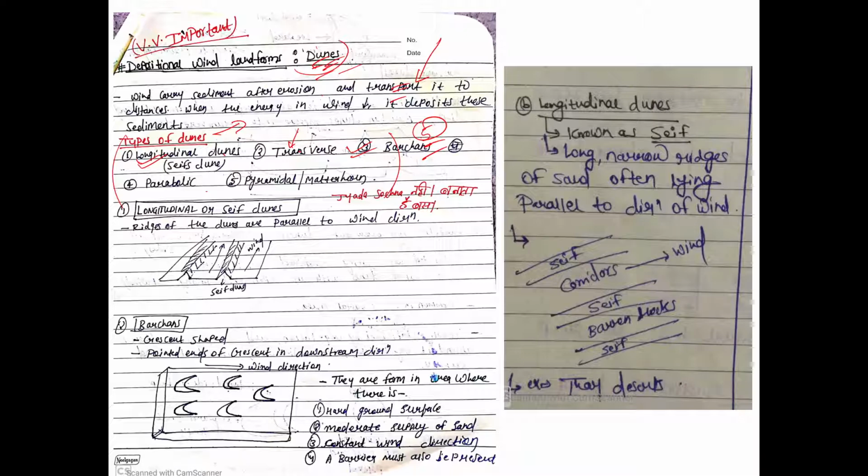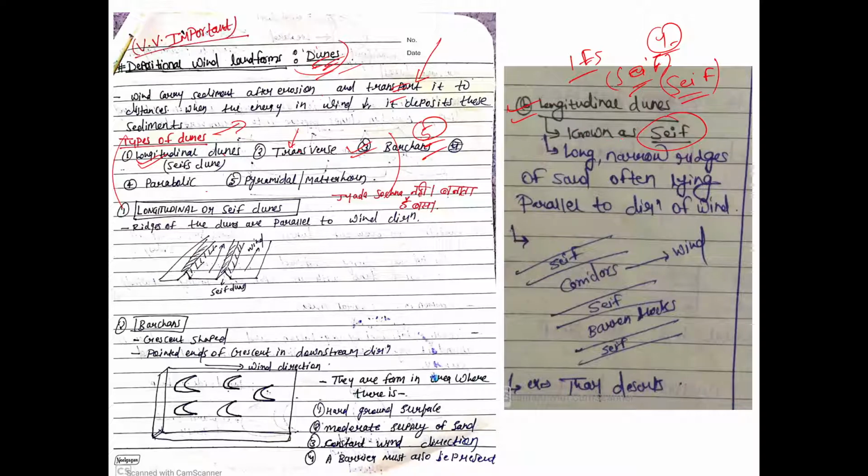Okay. So we'll complete this dune quickly then. The first one is the longitudinal dunes. They are also known as SEIF. I think once in IFS, in earlier times before 2014, 15, or maybe 12, when there were 4 mark questions, UPSC asked to write a short note on SEIF. Nobody remembered what SEIF is. It is nothing but a longitudinal dune.